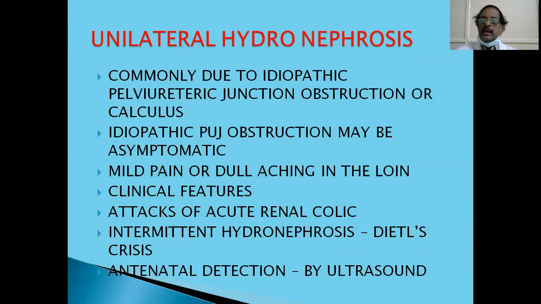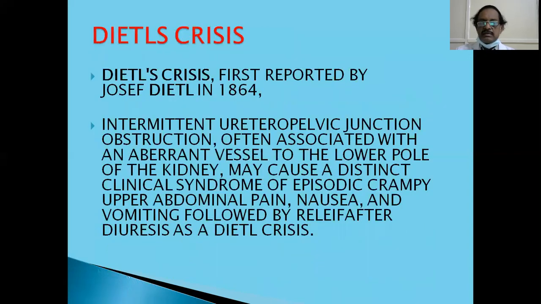And this unilateral hydronephrosis is nowadays diagnosed by antenatal ultrasound. More and more people are being diagnosed with this unilateral hydronephrosis, and other congenital anomalies of the bladder, urethral valves are all diagnosed by ultrasound nowadays. So one can be aware of this unilateral hydronephrosis. If it is diagnosed antenatally in the child, then you have to be very careful and follow the patient.